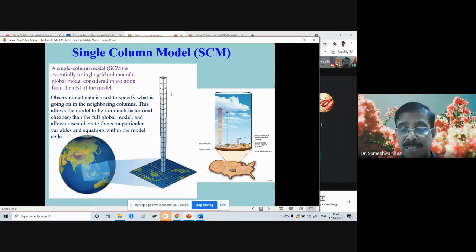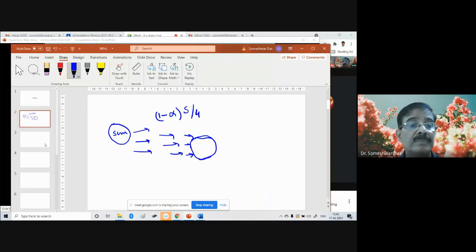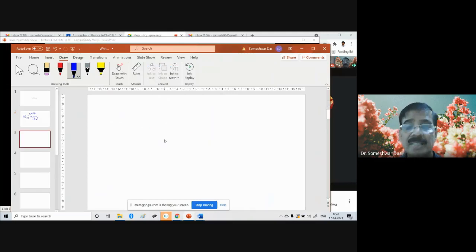What I'm trying to say again is that, well, let me now use the help of a drawing board. Let's say this is your Earth surface. And on your Earth surface, you have so many grid points when we are trying to model the Earth surface.